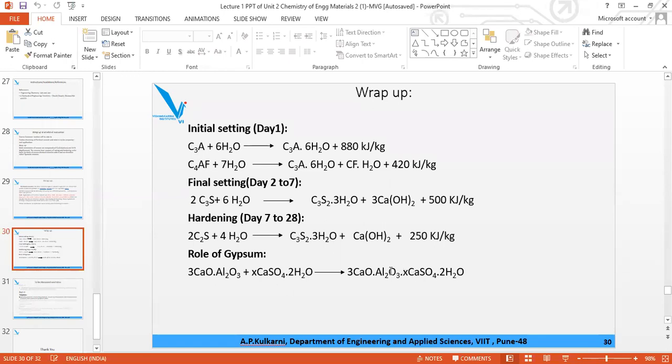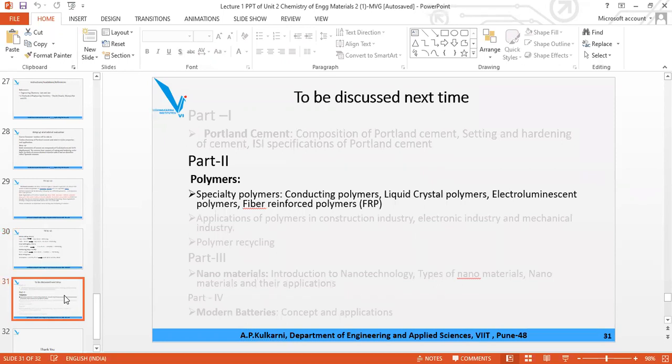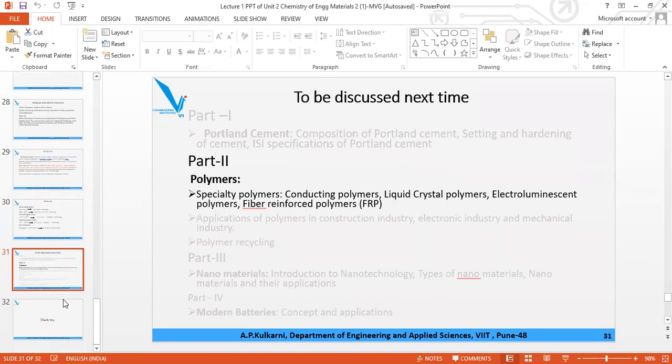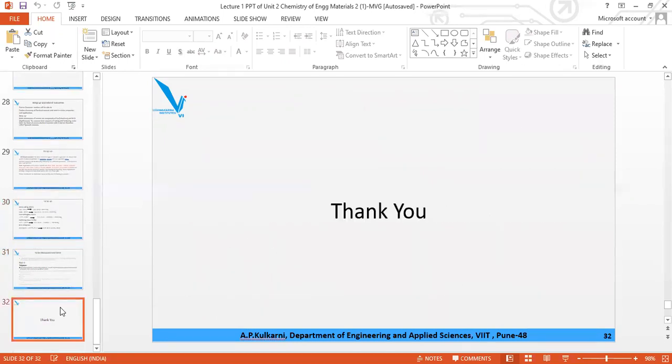So X takes the value of 32. Then next time we have to see what are the polymer, and this is the first lecture over, but without wasting time we are going to start the second lecture because 8 lectures are required and the syllabus has given us only that.